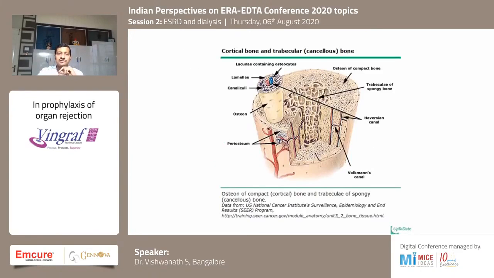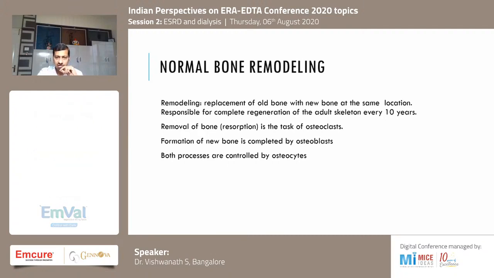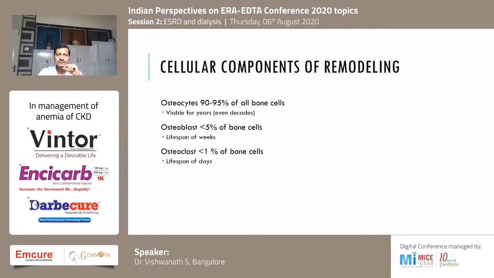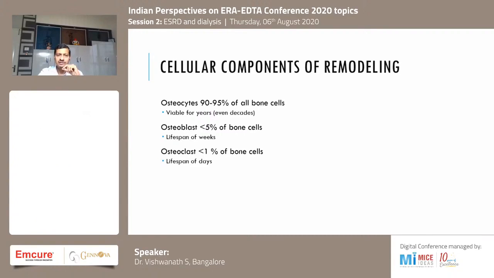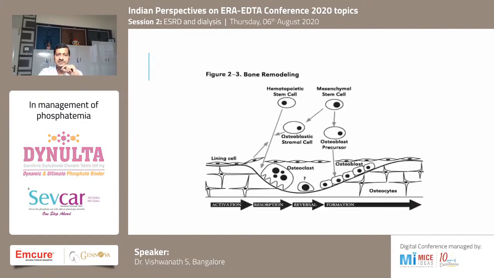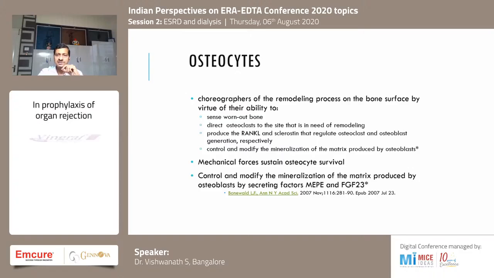So this is the bone I was talking about, cortical and cancellous bone. Normally for bone remodeling, we need both osteoclasts, which help in resorption, and osteoblasts, which are helpful in forming new bone. Osteocytes are the predominant cells which help keep the bone viable for many years, with equal quantity of osteoclasts and osteoblasts. I won't go into the details of bone remodeling. Osteocytes are the main choreographers of the remodeling process.